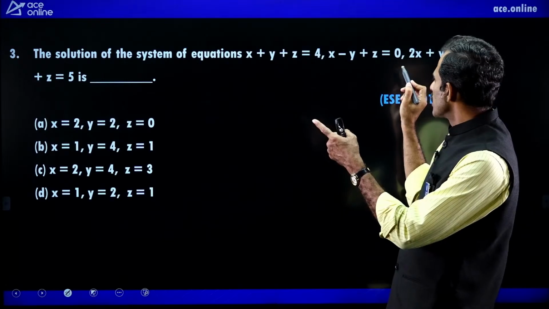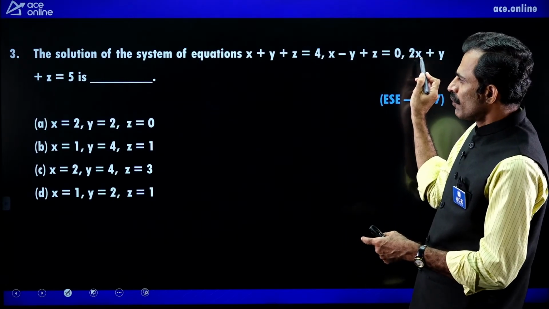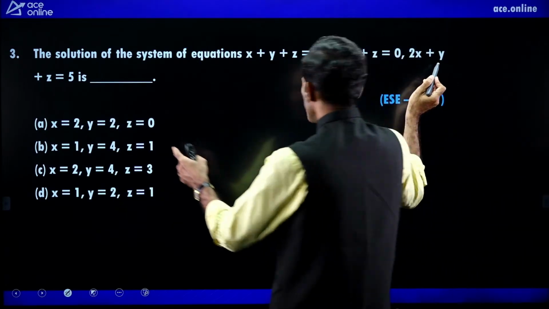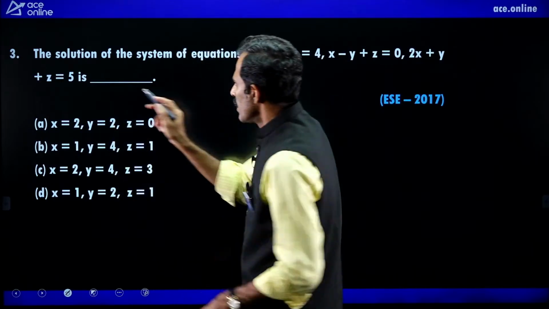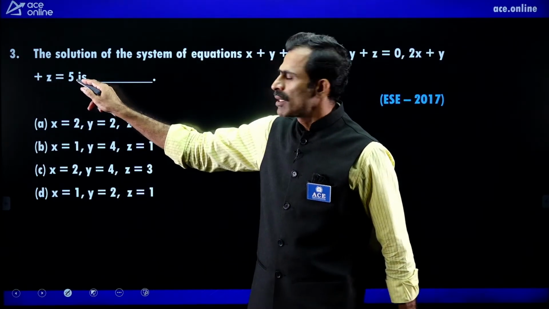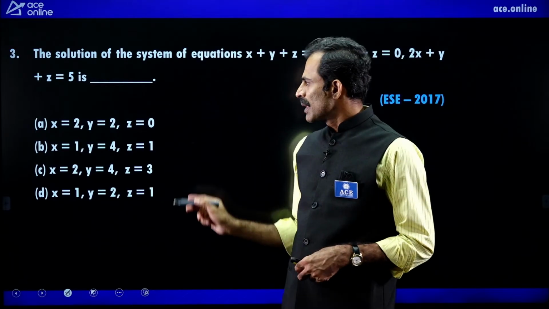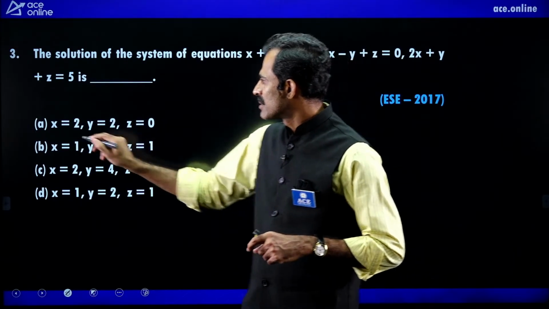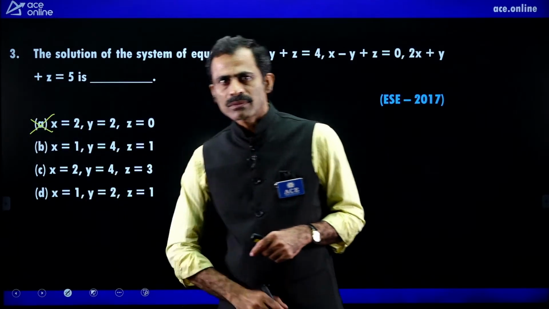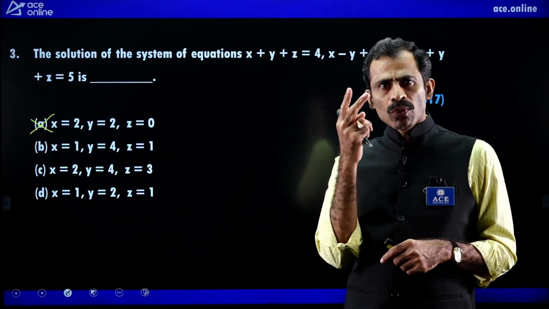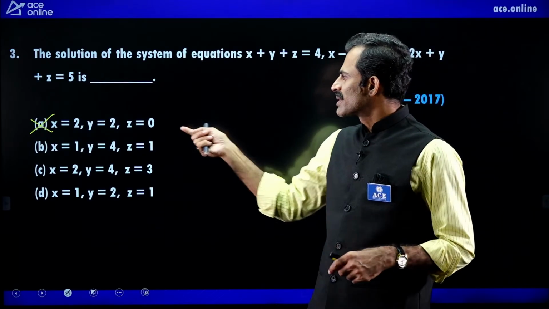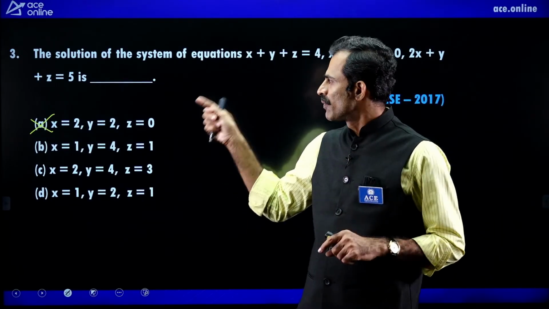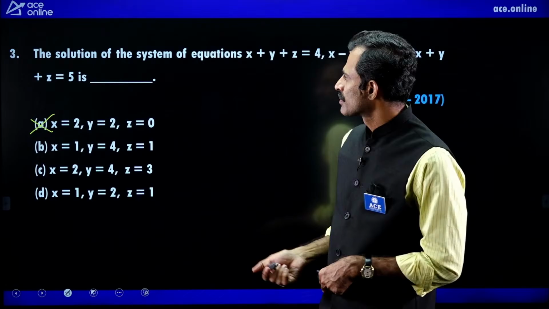Next, the third equation: 2 into 2 is 4, y equals 2, 4 plus 2 is 6, 6 plus 0, but the right hand side is 5. The last equation is not satisfied with option A, so A is wrong. Only the first two equations are satisfied. The third equation is not satisfied, therefore it is not a solution of the system.